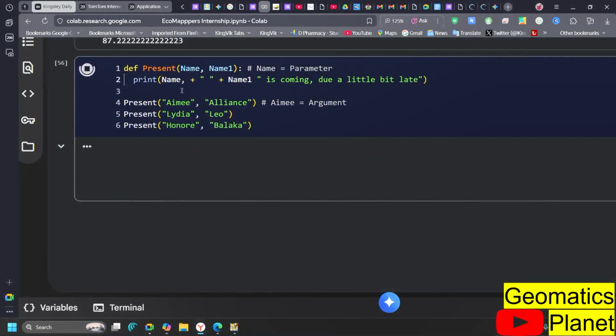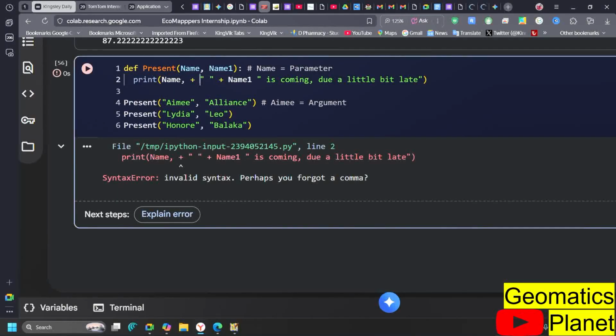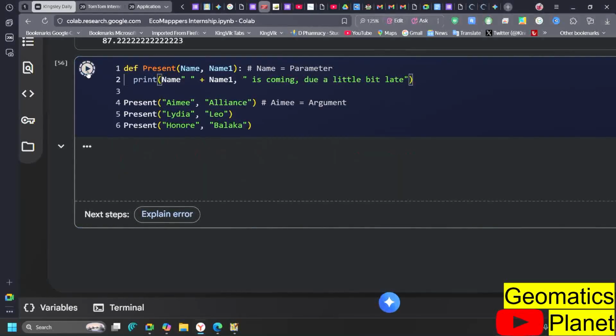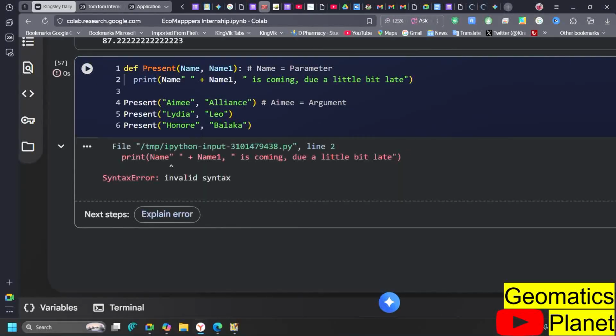Did I forget a comma? Let me check the present first before I know what the problem is. This is Ame, comma, Alliance is done. Then present again, this one is here. Inputting this one. Okay, this is what it means. I forgot comma here. Invalid.